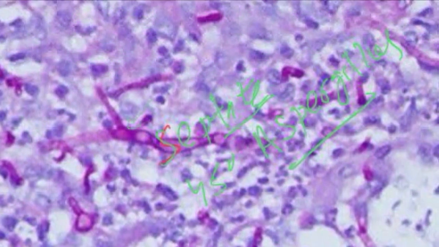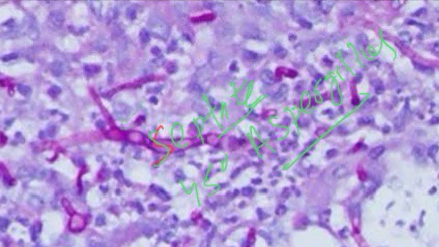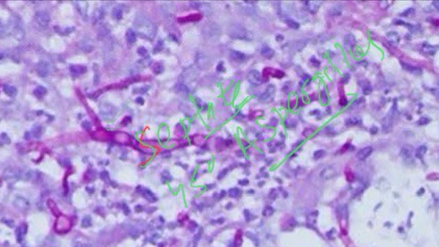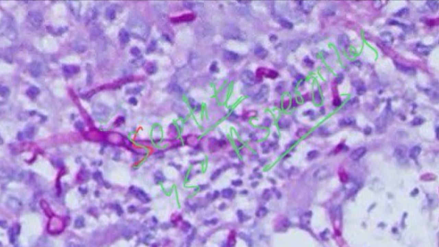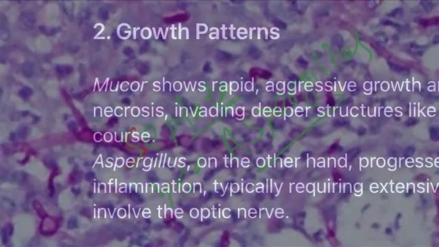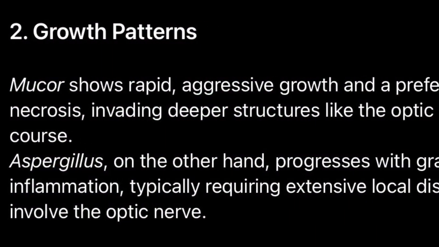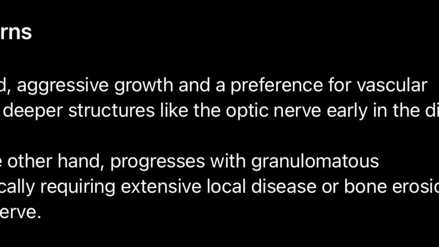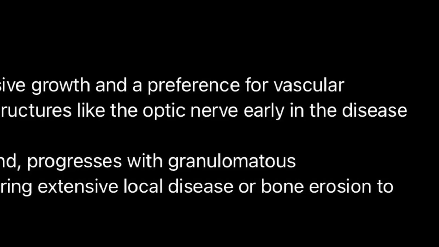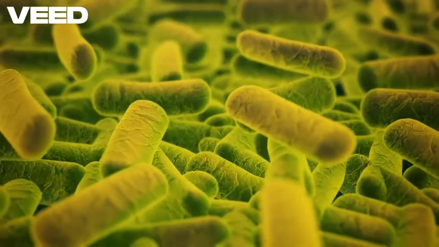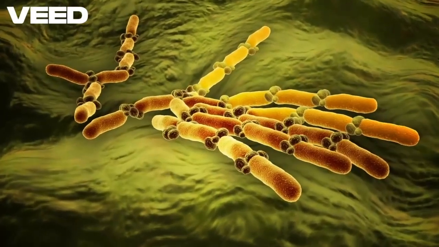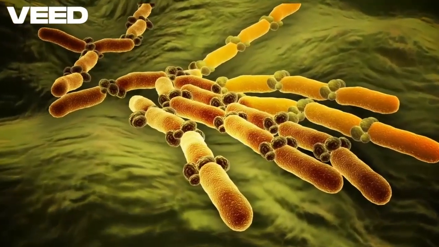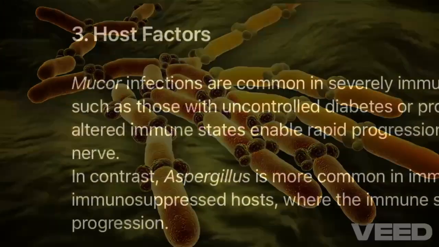In comparison, Aspergillus is less angioinvasive, spreading more slowly and following tissue planes. Optic nerve involvement occurs later in the disease due to a more localized and indolent course. Mucor shows rapid, aggressive growth and a preference for vascular necrosis, invading deeper structures like the optic nerve early in the disease course. Aspergillus, on the other hand, progresses with granulomatous inflammation, typically requiring extensive local disease or bone erosion to involve the optic nerve.